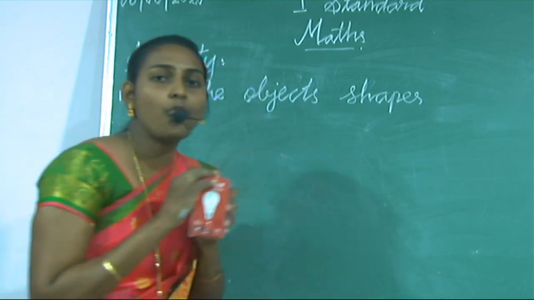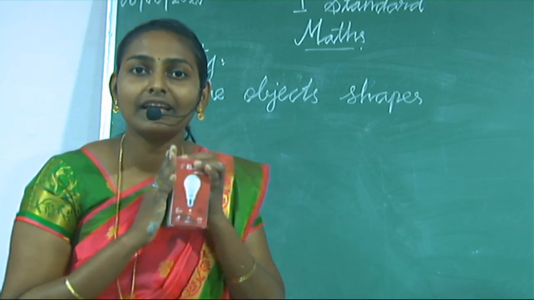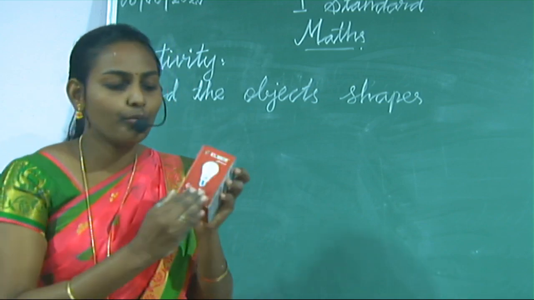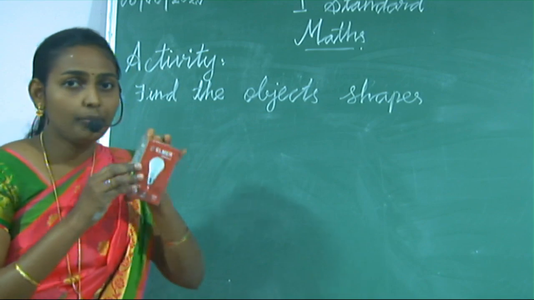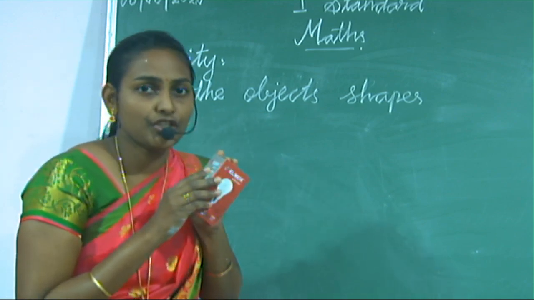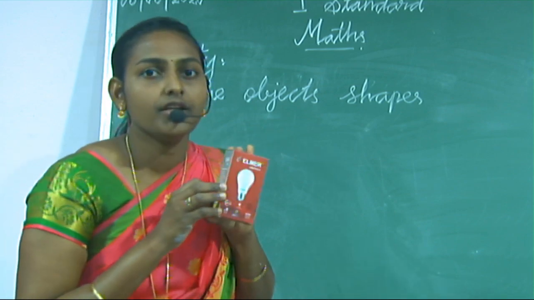Next, a box. What is this? This is a cuboid. Say the spelling, cuboid. C-U-B-O-I-D, cuboid.